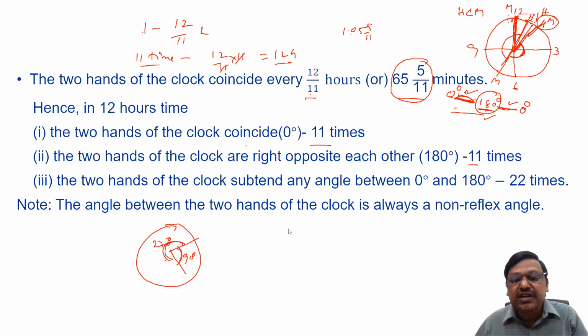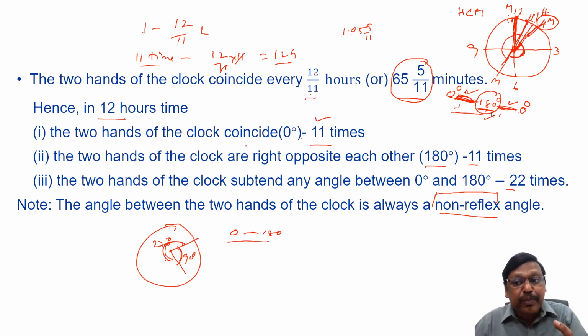You should always consider the non-reflex angle. The angle should be not more than 180 degrees. 180 degrees is acceptable. More than 180 is called a reflex angle. It should be a non-reflex angle, so it should be anywhere from 0 to 180 only. So this is the basic concept of clocks, how they move.